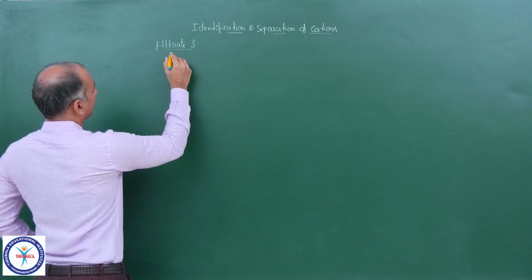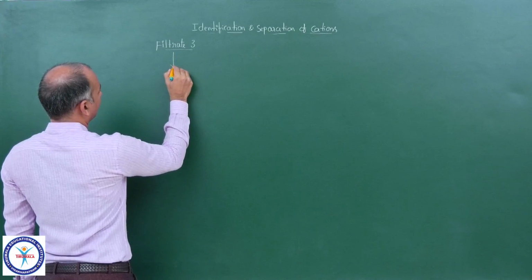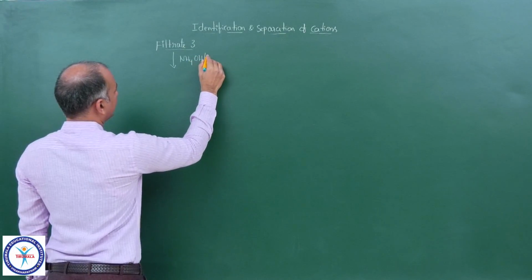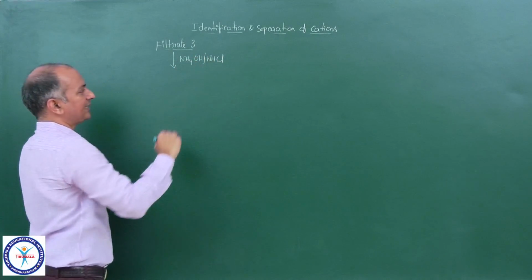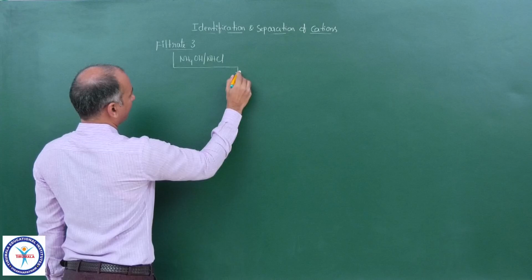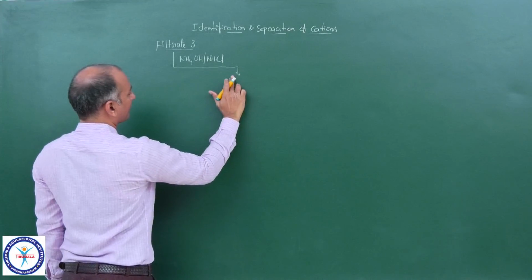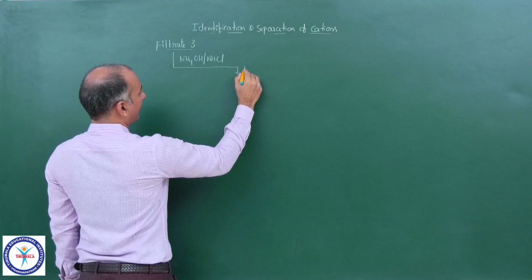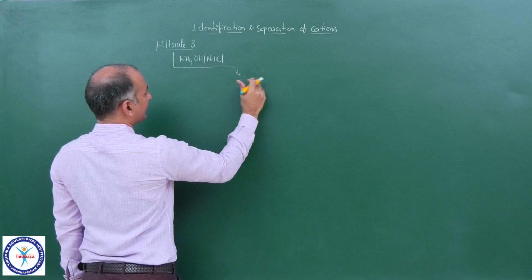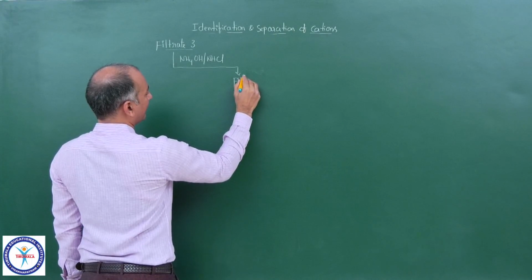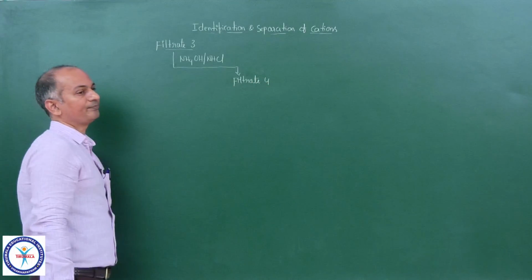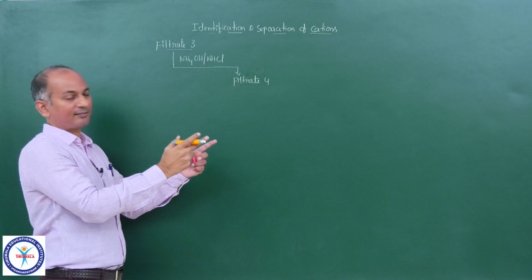So to this filtrate, let me add NH4OH, NH4Cl, the group 3 reagent. So we will get a filtrate. Only some of the cations are precipitated as hydroxides. So we have filtrate 4, and with that we will move on to group 4. We will see it later.